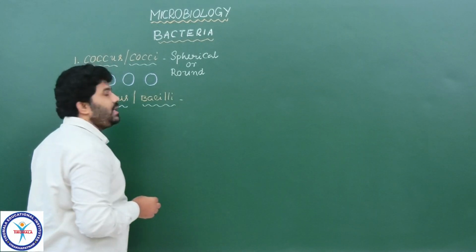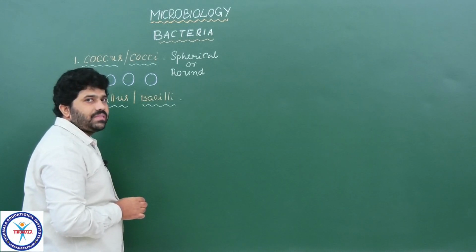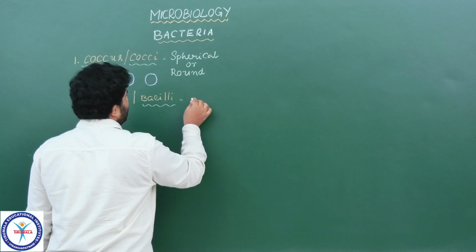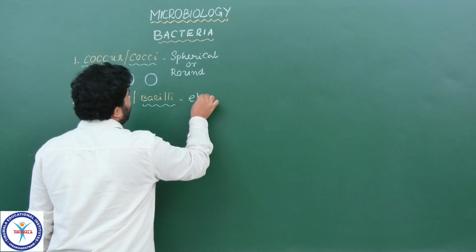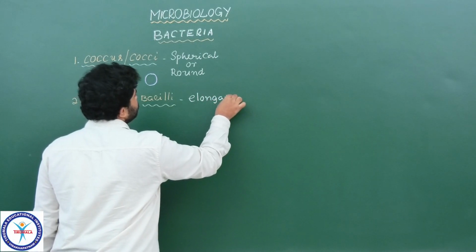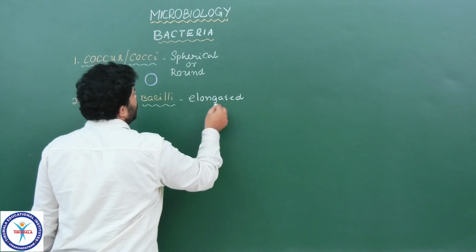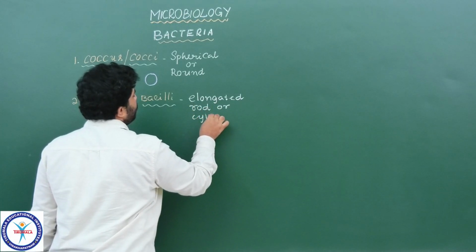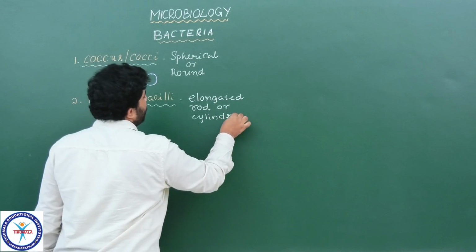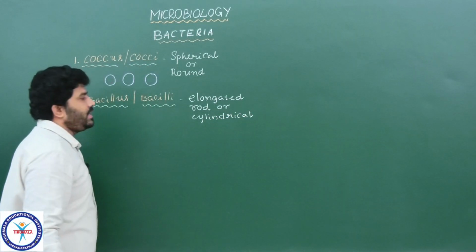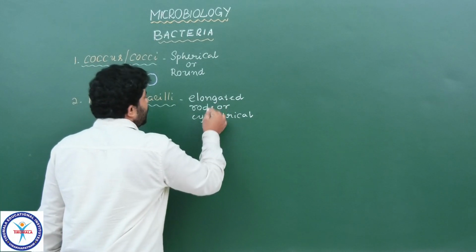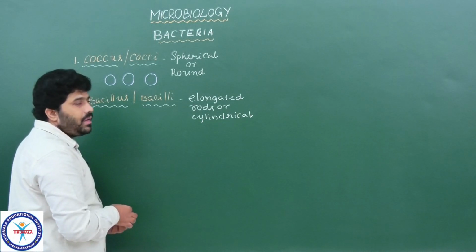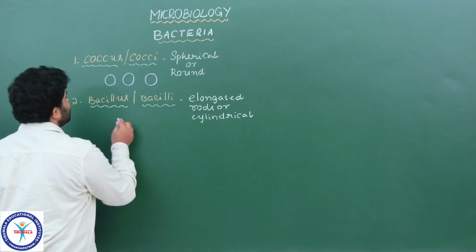The shape we see in bacteria called Bacillus is elongated cylindrical structures, or rod-like structures, rods or cylindrical in shape. This type of bacteria we call bacilli; a bacterium is called bacillus. Its shape is like this.